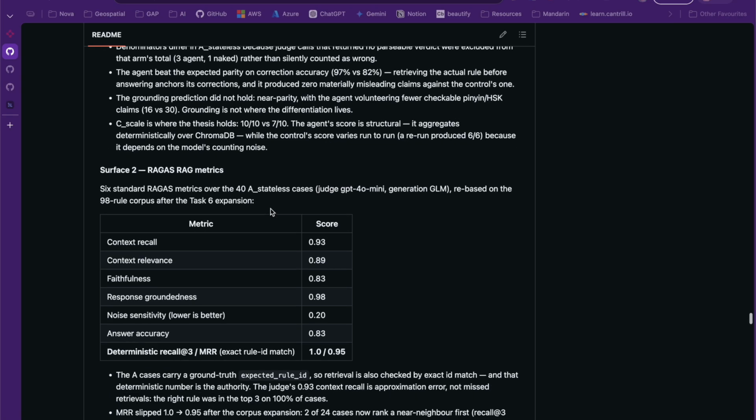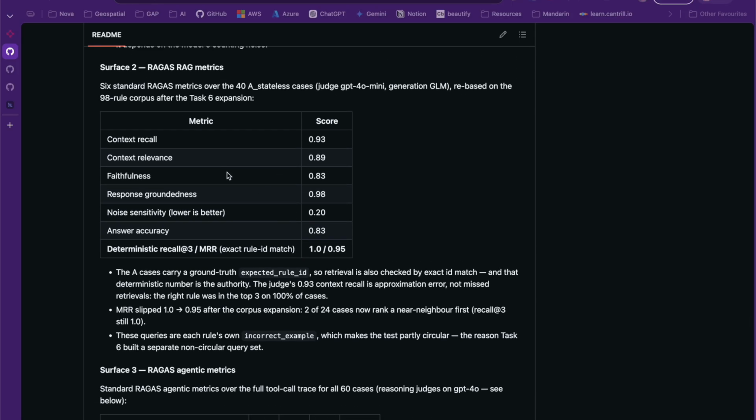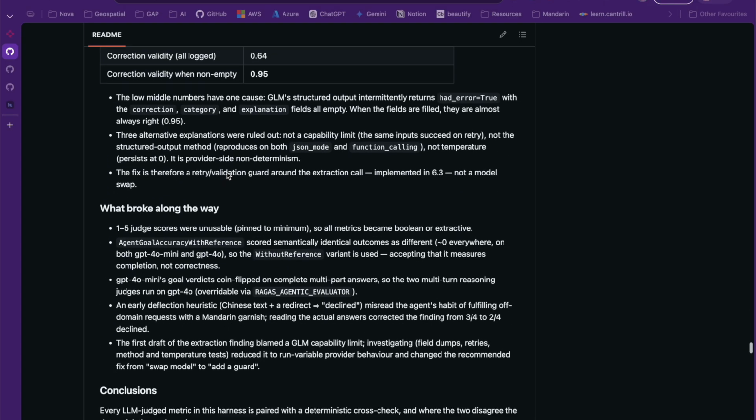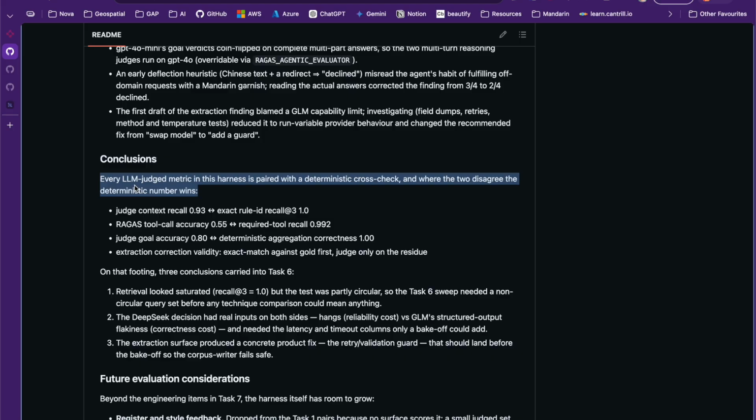Another very important thing to point out across our surfaces and the metrics that we measured was that wherever we used LLM as a judge, we also made sure that there was a deterministic cross-check. Where the two disagreed, we went with the deterministic result.